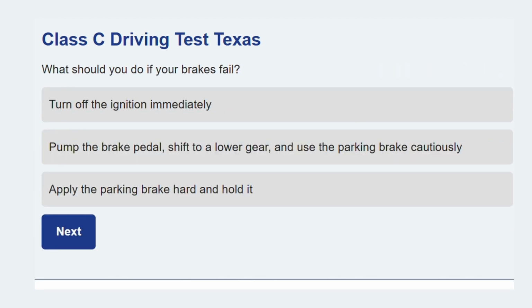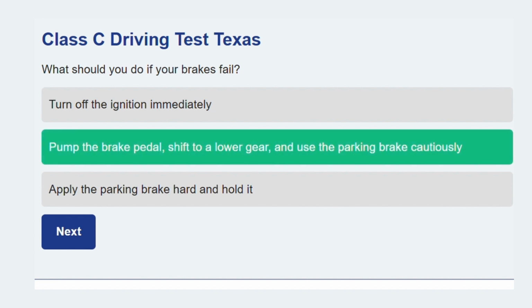Moving along now, what should you do if your brakes fail? Pump the brake pedal, shift to a lower gear, and use the parking brake cautiously. This sequence attempts to build hydraulic pressure, use engine braking, and use the emergency brake gently.